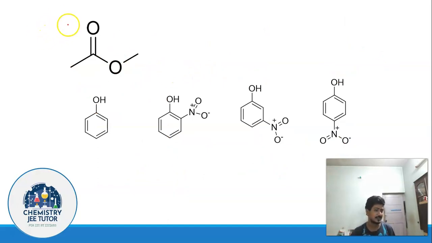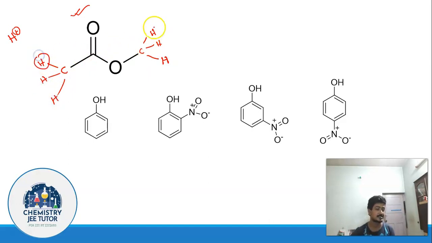First, let us try to do this example. What they have asked here is, identify the acidic protons. So what are the acidic protons? Acidic protons are the protons. You see, protons means H plus. Because H plus has only one proton, protons means H plus. In this case, there are three protons here, because there are three H over here, and there are three H over here. So what is being asked is, which among this and this is more acidic?